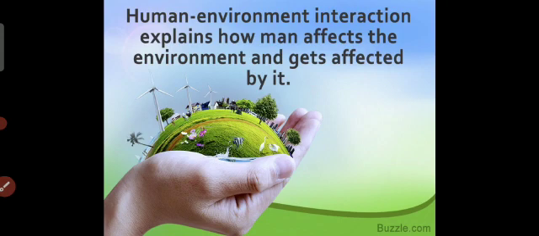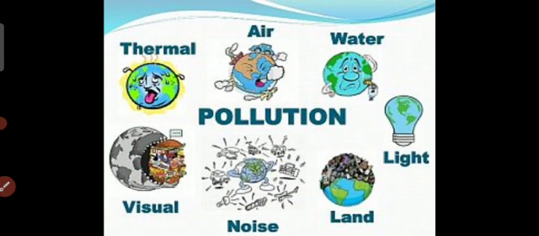But as time has passed, with the increase in population, human needs also increased, and people started to expand their area of influence. They started to disturb the environment for their profit and their use. Due to these human activities, several environmental pollution problems have emerged. You know there are many problems: deforestation, air pollution, water pollution, noise pollution. Trees are being cut down and forests are cleared. All these are giving rise to different problems in our environment.